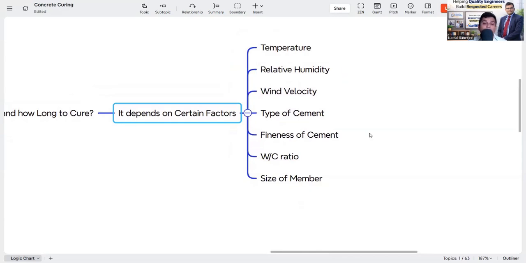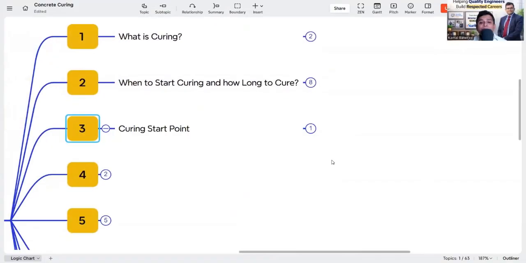So if you go to the site, it's simply happening: the concrete is done, okay, 2 hours have passed, start the curing, because 2 hours is our initial setting time, so start in 2 hours. But it is not right, because these are all the factors you have to consider, and according to these factors you have to calculate the rate of evaporation, and accordingly you need to start the curing.